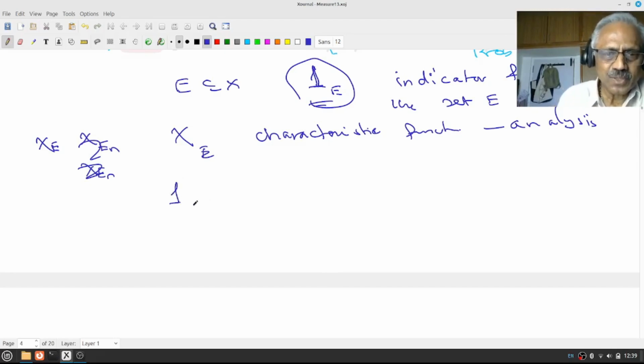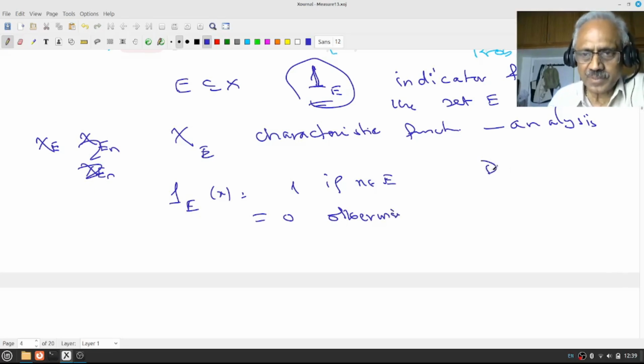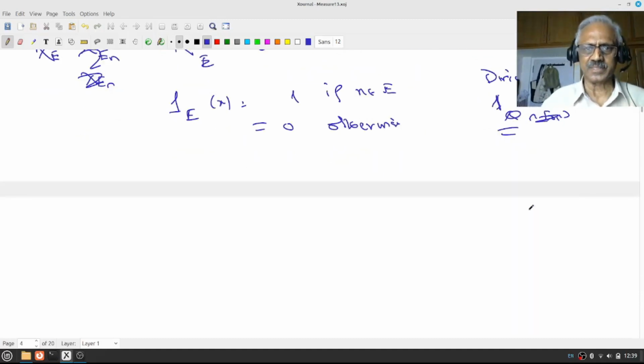So I_E(x) is 1 if x belongs to E, 0 otherwise. Do you remember the Dirichlet function? The Dirichlet function is the characteristic function of Q, or Q intersection [0,1] in the case of the Riemann integral, but otherwise it's the indicator function of the rationals.